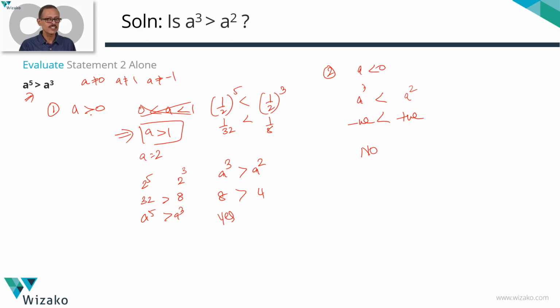Possibility 1, when A is positive, we got yes as the answer. Possibility 2, when A is negative, got no as an answer. So statement 2 is not giving us a conclusive answer. So knowing that A power 5 is greater than A cube is not going to help us determine whether A cube is greater than A square. So statement 2 alone is not sufficient. At the end of evaluating statement 1, we were down to A or D. 2 is not sufficient, so let's rule out answer option D. Choice A is the answer to the question.